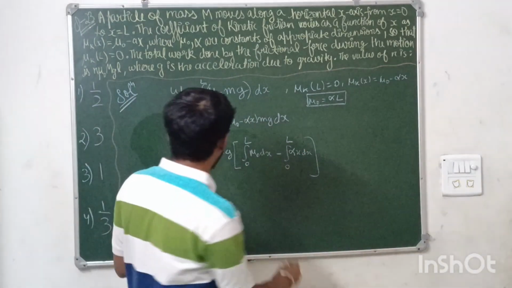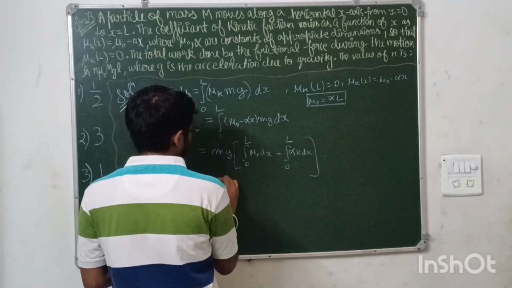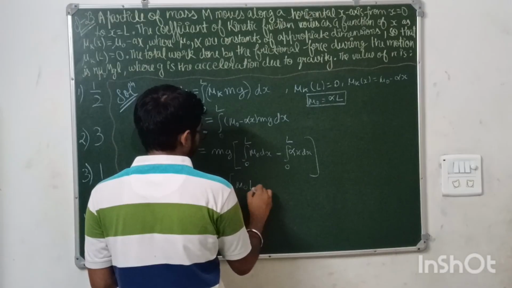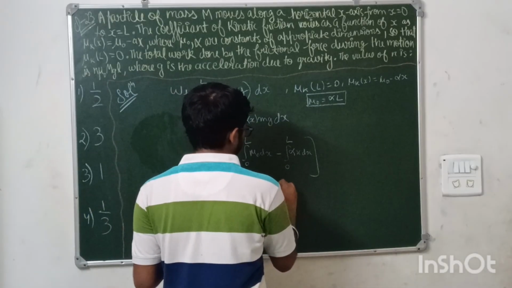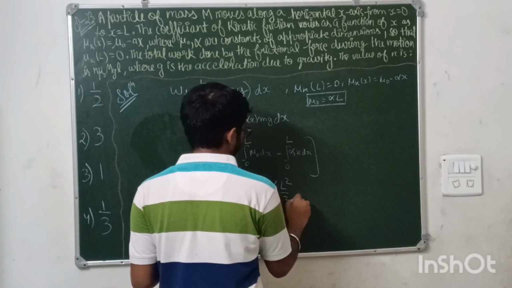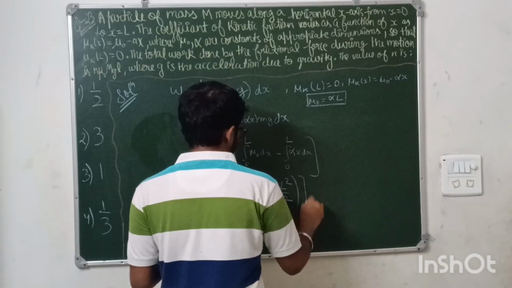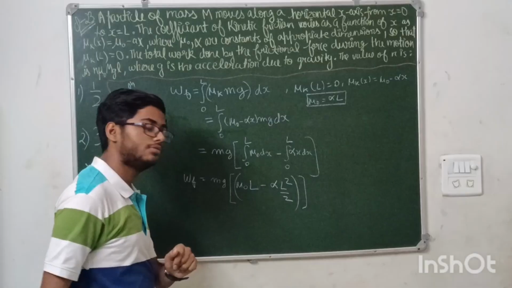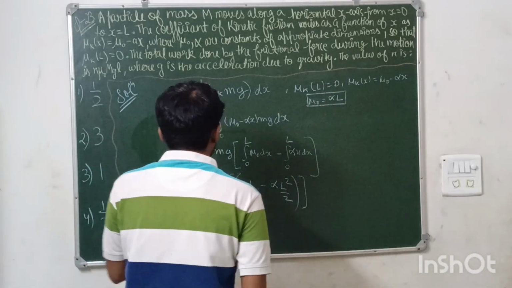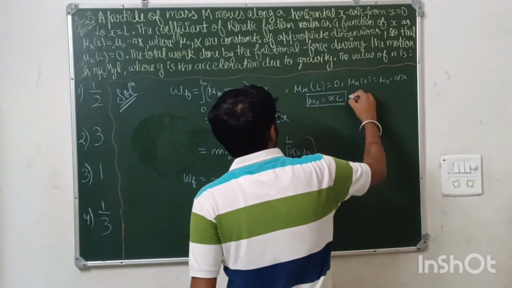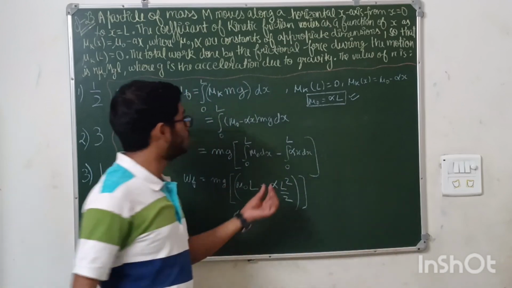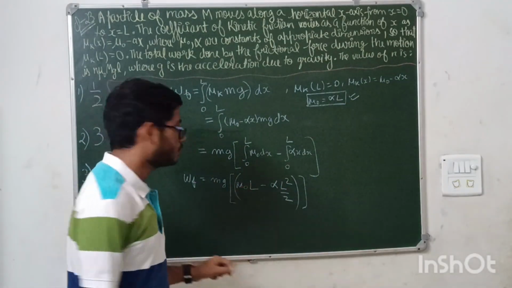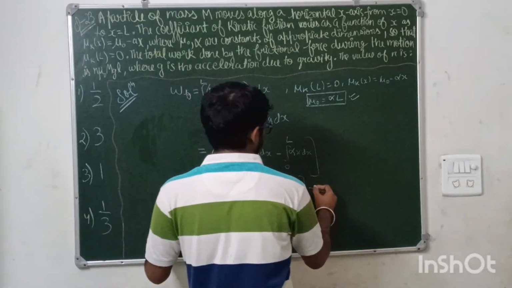Just integrate it. It will be mg into mu naught L minus alpha into L square by 2, if you substitute the limits finally. And this is your work done by friction. Now, here a relation is given, mu naught equals alpha L. So you can substitute alpha L here.